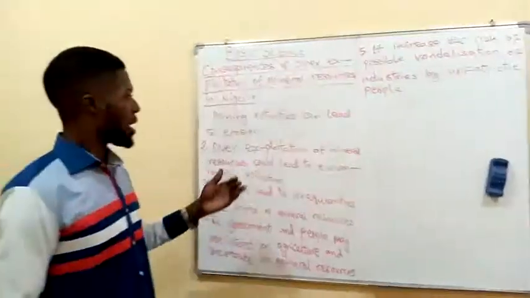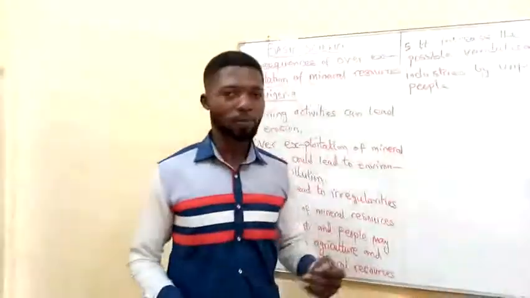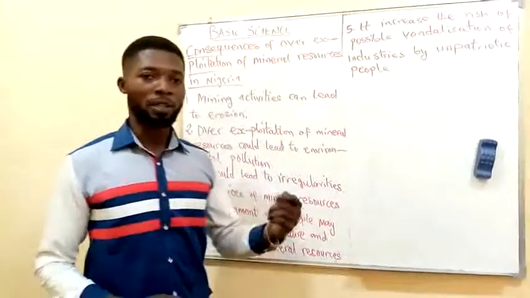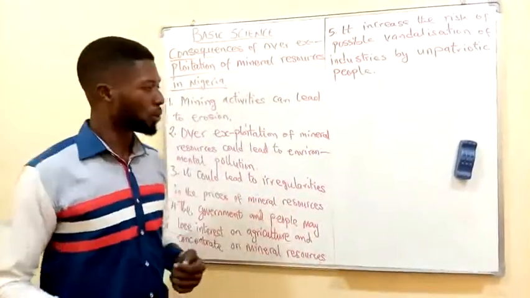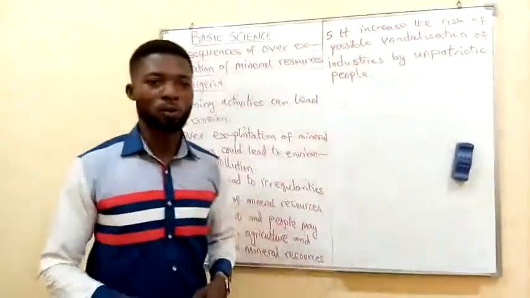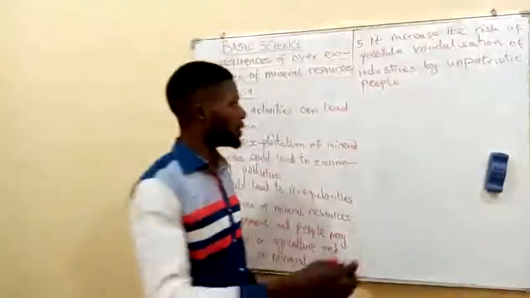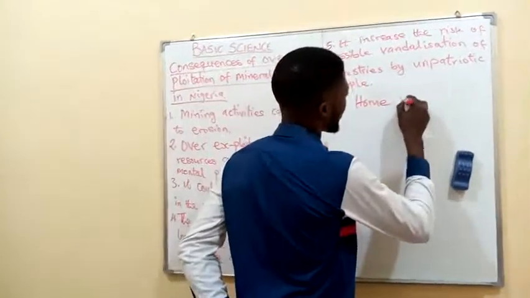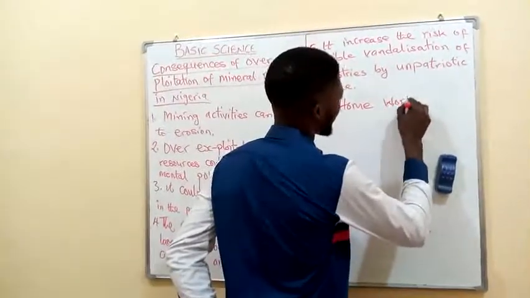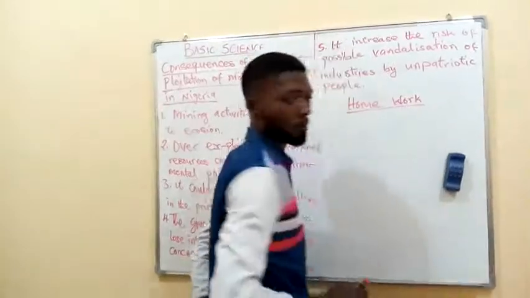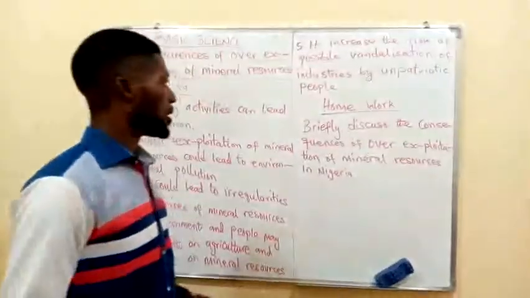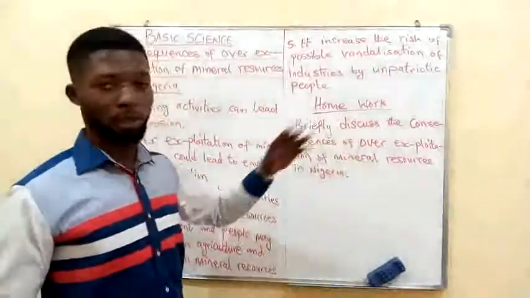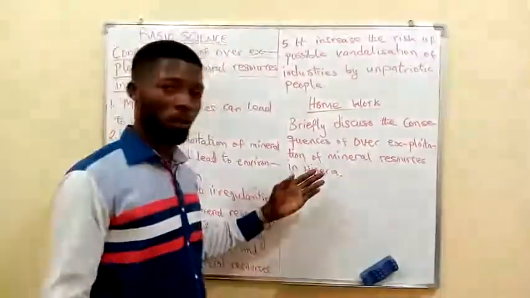Alright, having learned this so far, at this point we are going to take down some assignments in order to remind ourselves what we have been able to study. Alright, from our lesson today, we are going to take this as our homework.